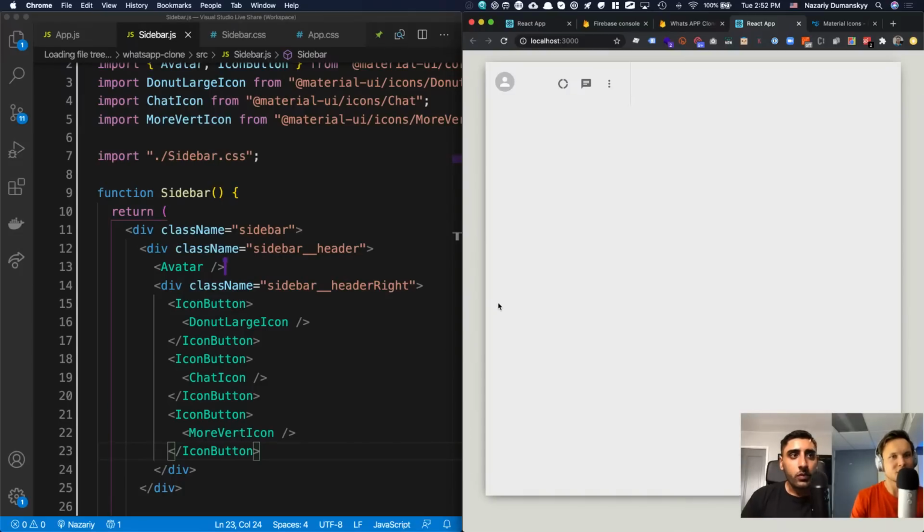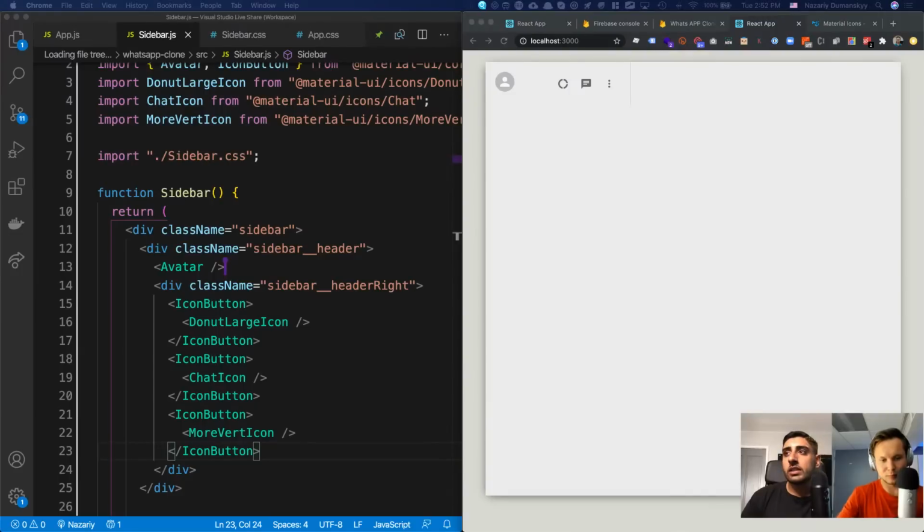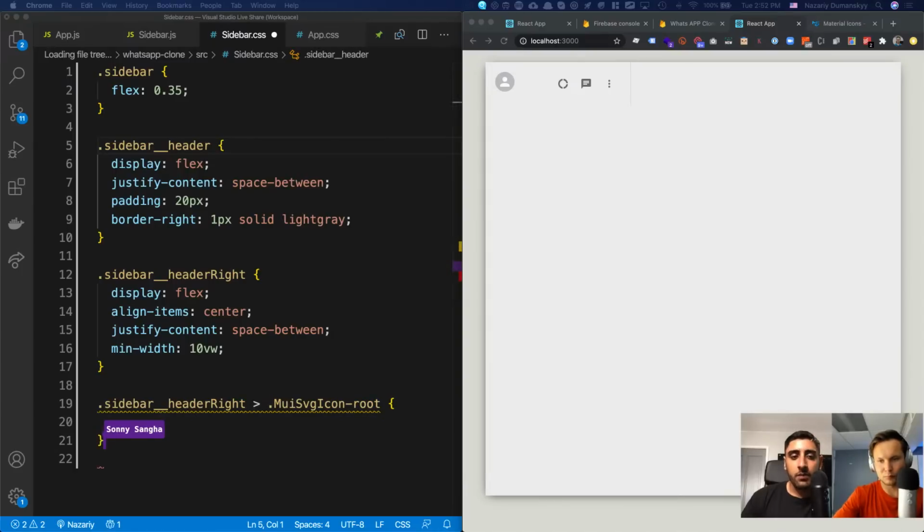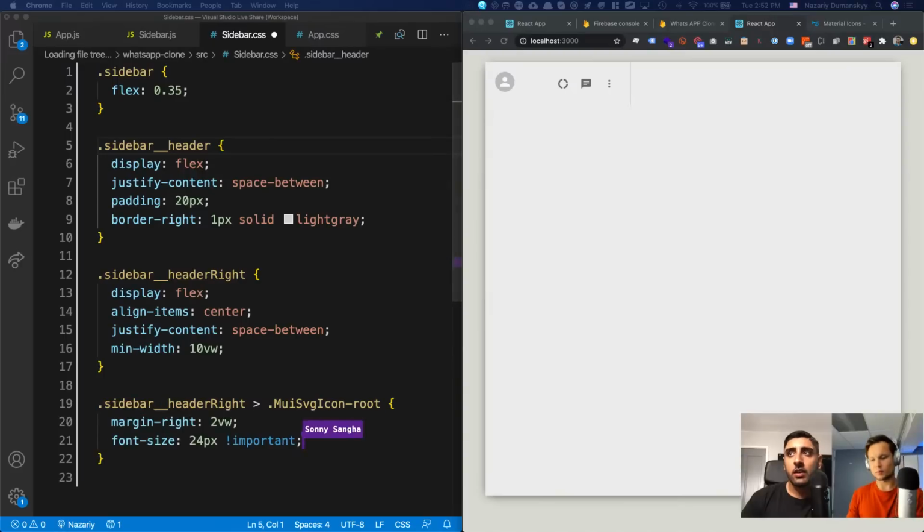Awesome. So what I'm going to do now is, for all of the icons inside of that right container, I want to space them out a tiny bit more. So I'm going to target that right container, but I'm also going to say the direct child, which is a Material UI icon. This is the class name that gets given to them. I want to give it a margin right of 2 view width, which is responsive, and a font size of 24 pixels. And you need to add exclamation mark important so you override Material UI's font size. We do that, and now we should be able to see it. It's very subtle, that change, but it did make a difference.